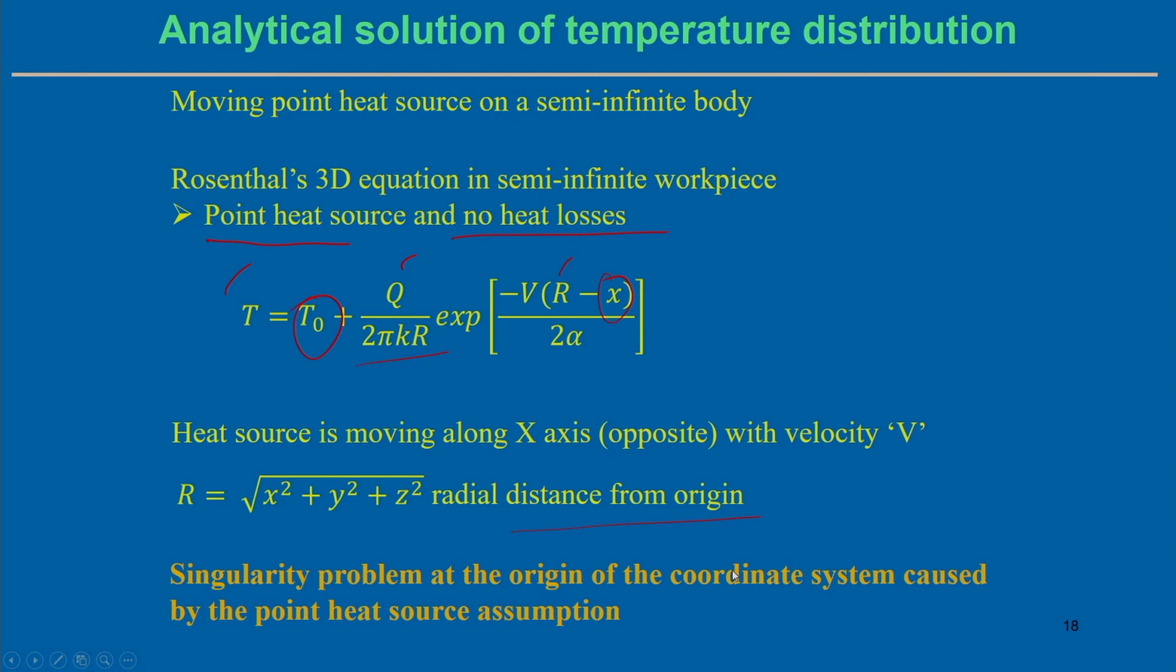But one difficulty of this solution is the singularity problem. It arises because we will not be able to get the temperature distribution at the origin of the coordinate system, caused by the point heat source assumption. Because we are assuming a point heat source, the singularity problem is there exactly at the origin of the coordinate system. So, that kind of limitation is there with this particular solution.